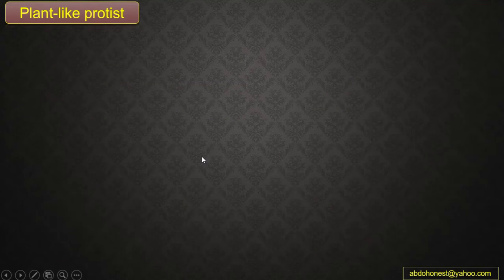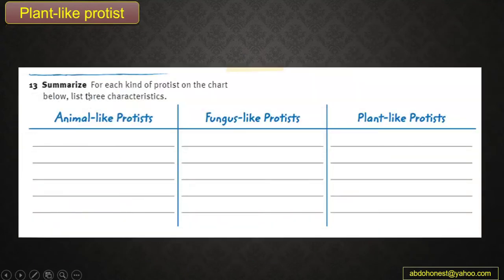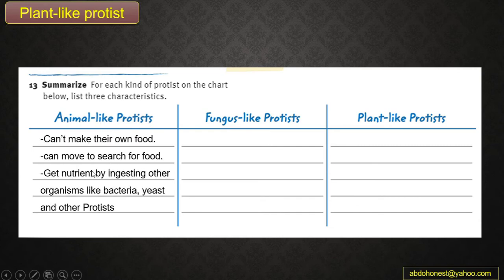Okay, let's see this question. Summarize each kind of the protist on the chart below. List three characteristics of animal-like protist, fungus-like protist, and plant-like protist. Okay, guys. So animal-like protists, can they move or not? Yes, they can move. Yes, they cannot make their own food. So they get energy by eating or ingesting other organisms like bacteria, yeast, and other protists.